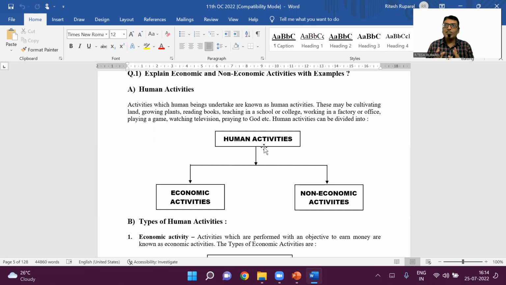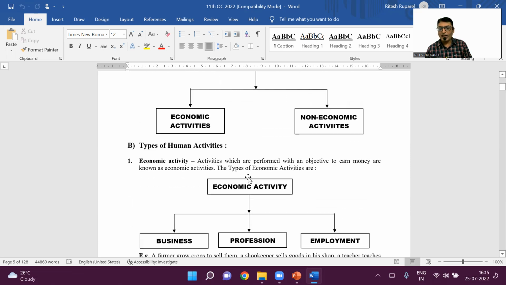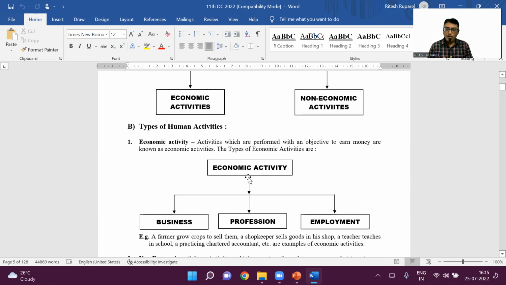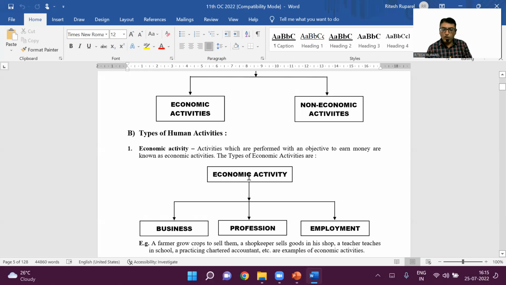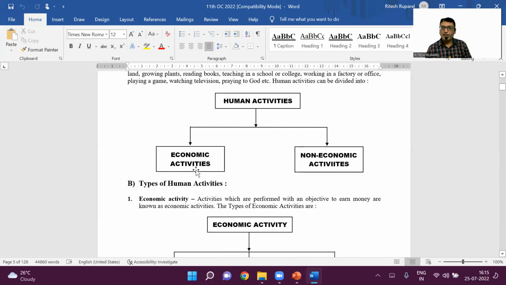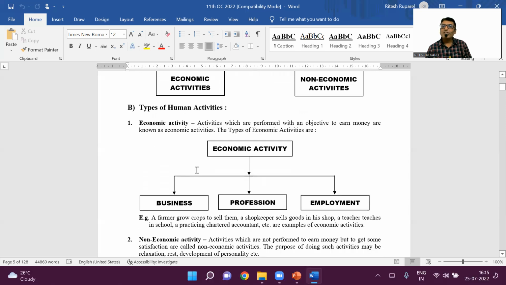Human activities that a human being performs can be divided into economic activities and non-economic activities, correct? Now, when we talk about economic activity, any activity which is performed with the intention to earn money is called economic activity. Now, what are the activities which will help you to earn income?